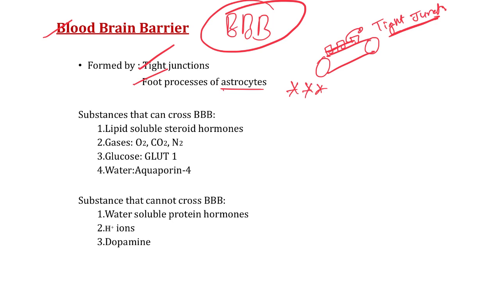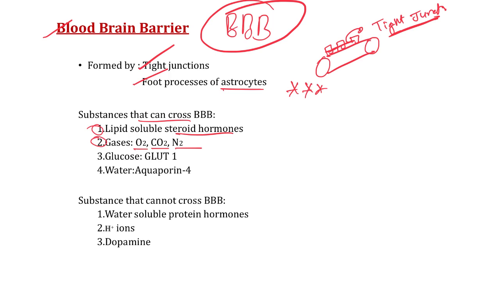Now, what are the substances that can cross the blood-brain barrier? See here, all the substances which are lipid soluble, like steroid hormones, can cross the BBB. Second, some important gases like oxygen, CO2 and nitrogen can cross the BBB.